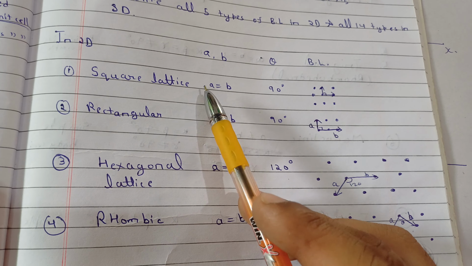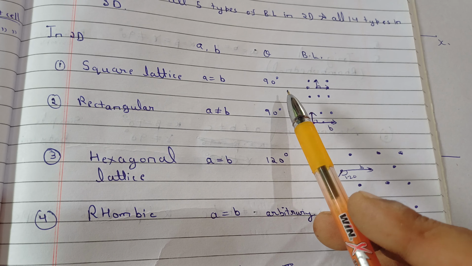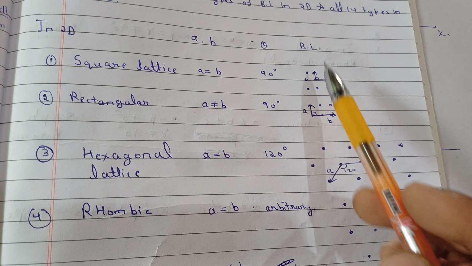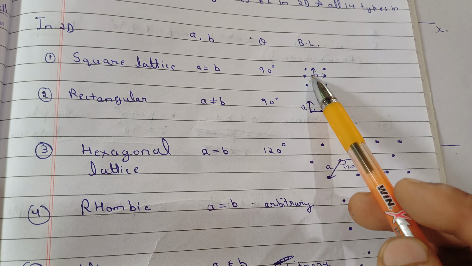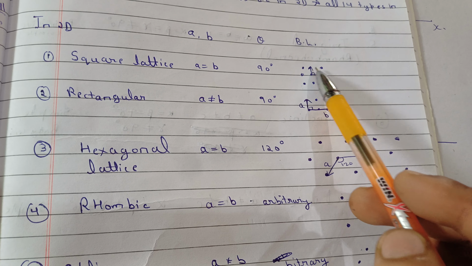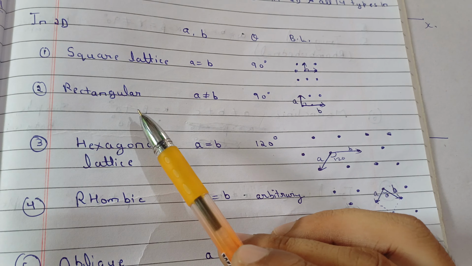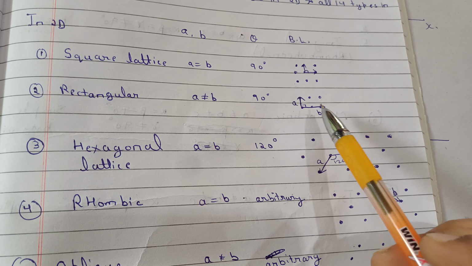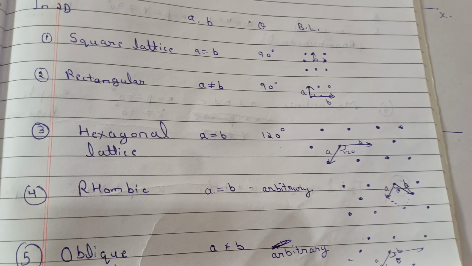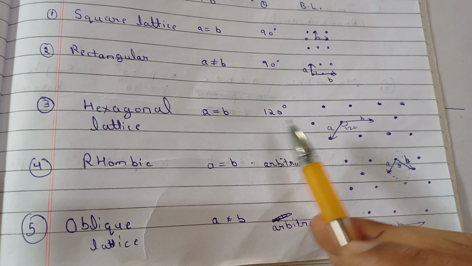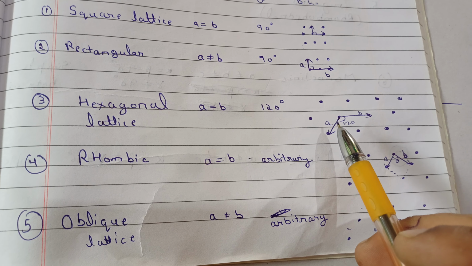For a square, a and b will be equal and theta will be 90 degrees between them, and the lattice shape will be like this. In 2D, a and b will be equal. This is a and b and this is 90 degrees. In rectangular, a and b will be different in length, but this is 90 degrees. In hexagonal, a will be equal to b, but this angle will be 120 degrees.